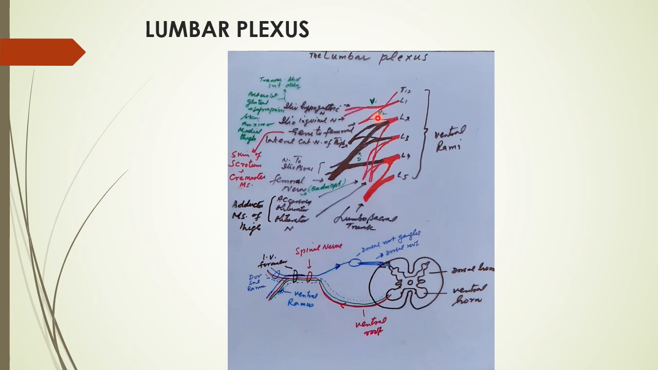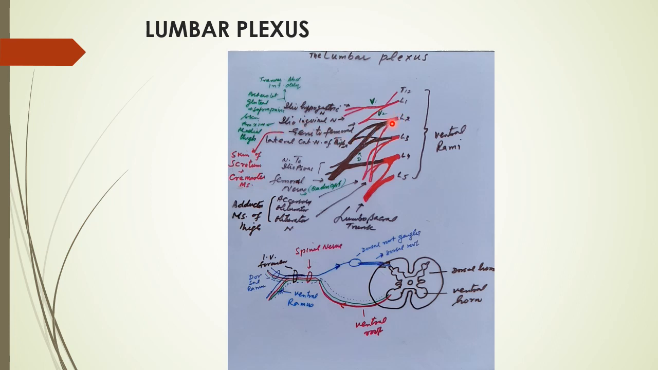The second makes a combination with L2 fibers and forms the genitofemoral nerve. The genitofemoral nerve supplies the skin of the scrotum and the cremaster muscle, which is the muscle that is supplied by this.